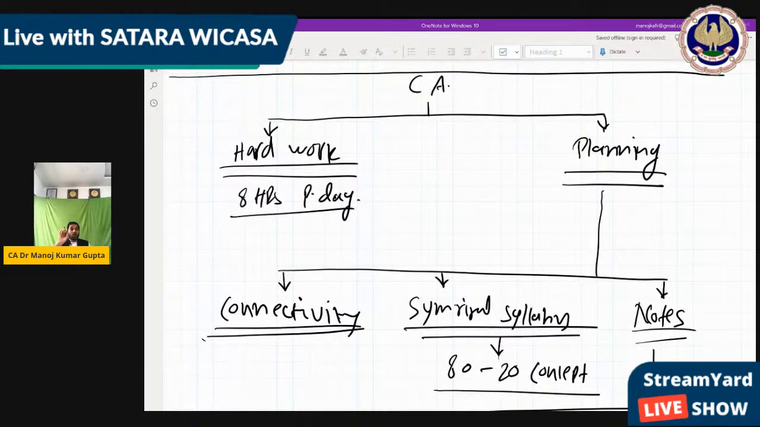Hard work you already do, we want planning. So if you add that part, then you can come in that 10% part, which is going to pass. Around 10 to 15% result is there of CA. So if you follow this planning part, you can come under this 10 to 15% part. And this planning is used not only in CA foundation, but as well in CA inter and CA final, which is the next table for you. Okay. So let's go ahead.